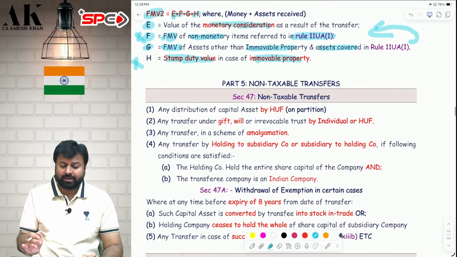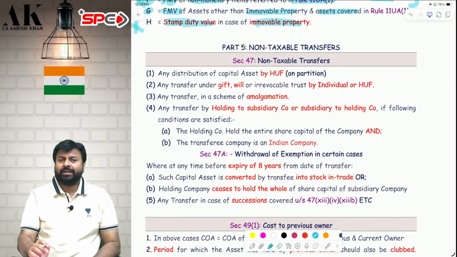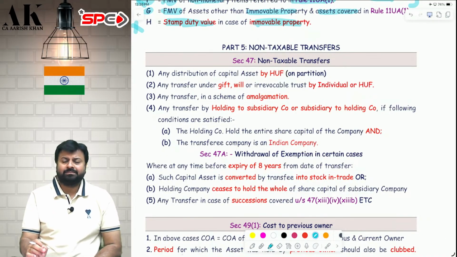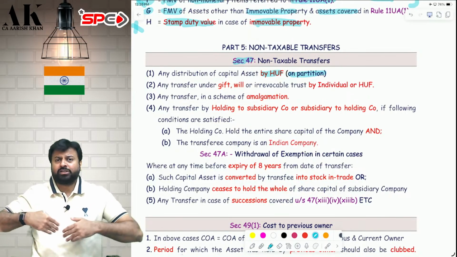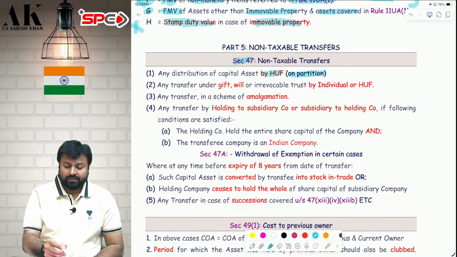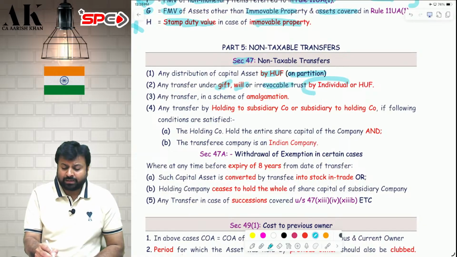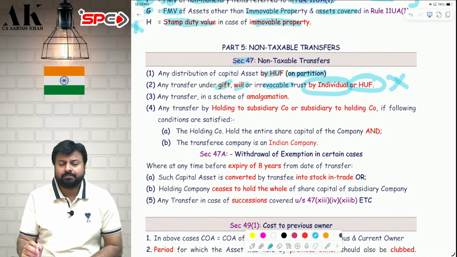That is non-taxable transfer. Next part of capital gains. There are around 19-20 items which are considered to be non-taxable. I will come to that in detail in some time. But before that, I have to say a few things. First, section 47. Any distribution of capital asset by HUF on partition. So, if the HUF on partition is giving some assets to its members, it is not subject to tax. Second, if an asset is given as a gift, will or irrevocable trust, but only by individual and HUF, then it is exempt. If it is given by others, then it is taxable.